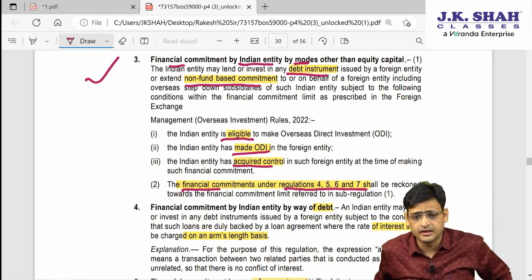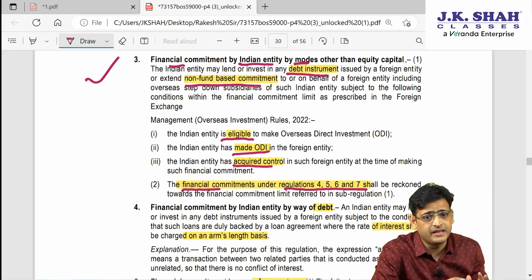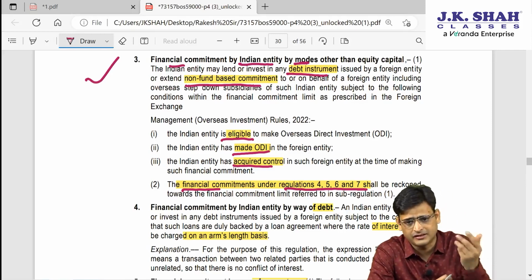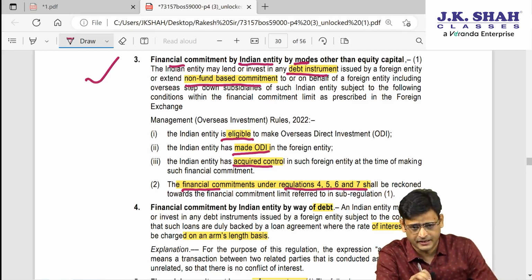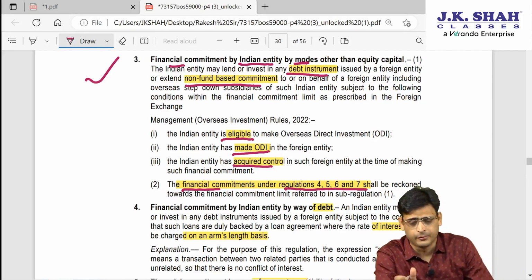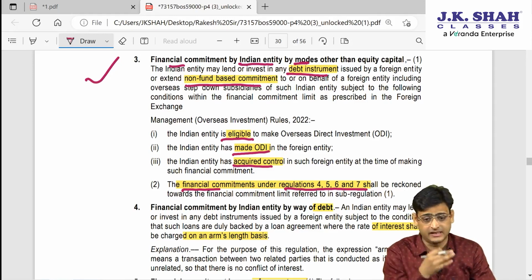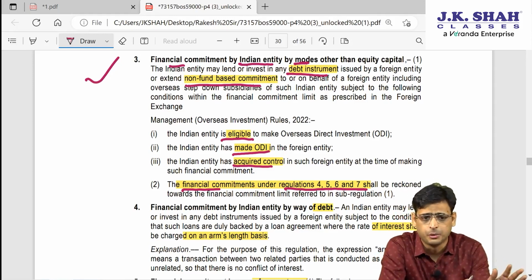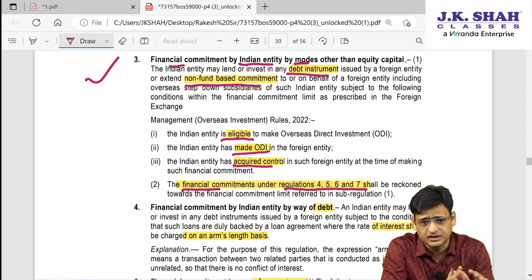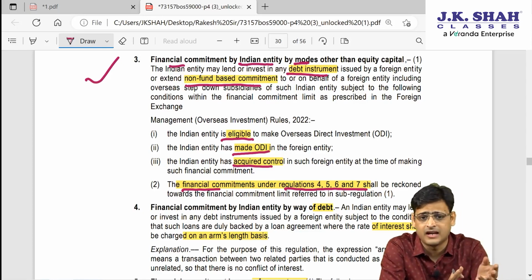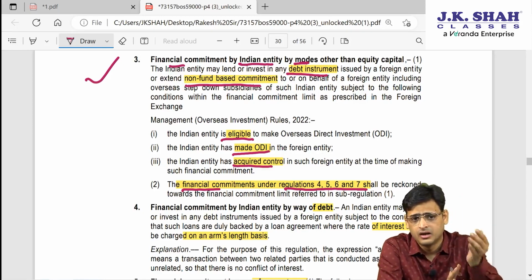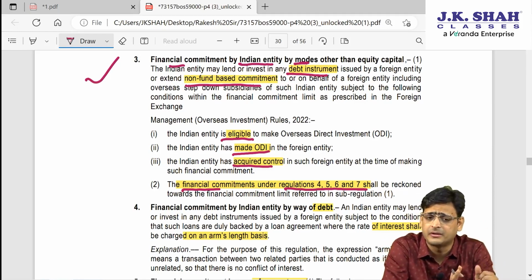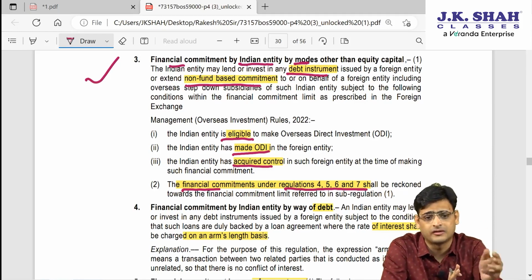So now let me put it in a simple way. What I am trying to say is, if an Indian entity wants to make a financial commitment, an investment in a foreign entity, and they don't want to do it by way of equity capital, can they do it by other means? The answer is yes. They can make an investment by way of debt instrument, or by way of non-fund based commitment. By these 2 means they can do it, but there are some conditions they have to fulfill. First of all, they shall be eligible to make ODI. They have already made the ODI in that foreign entity where they want to do this debt instrument or non-fund based commitment, and then they should take control over that foreign entity.